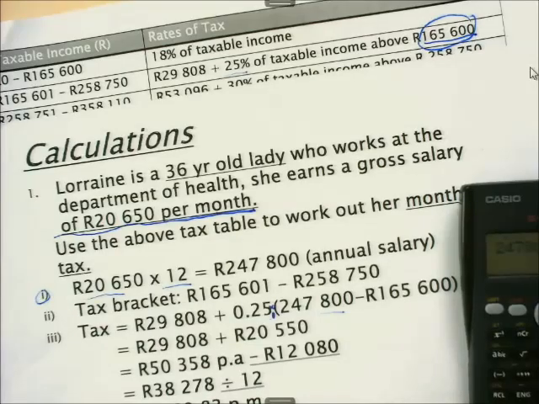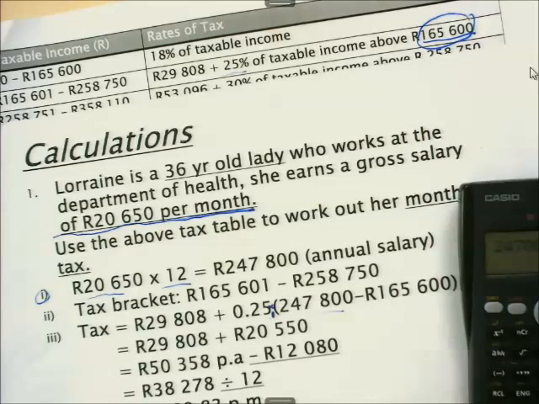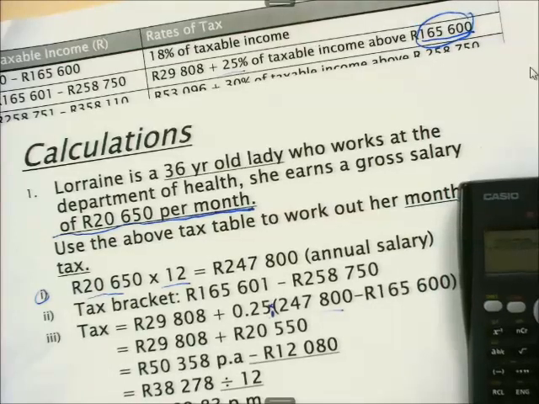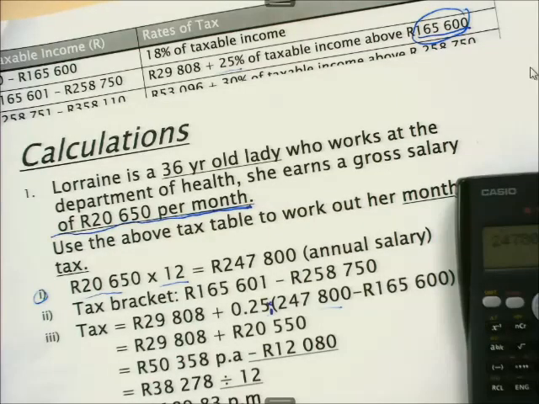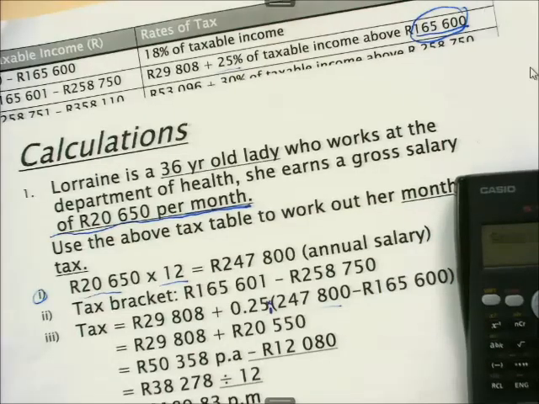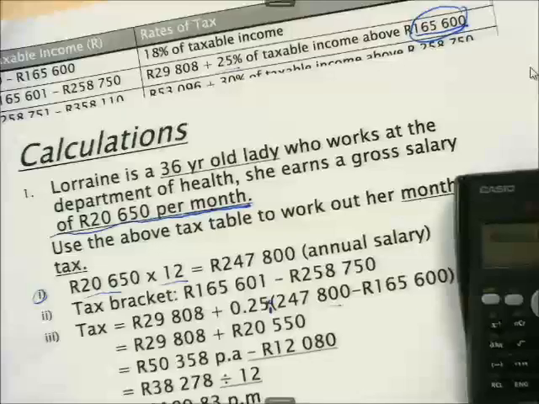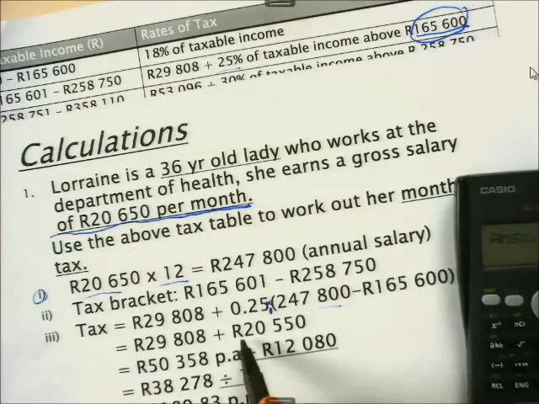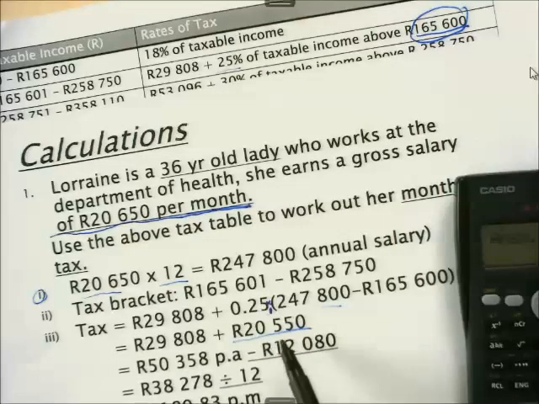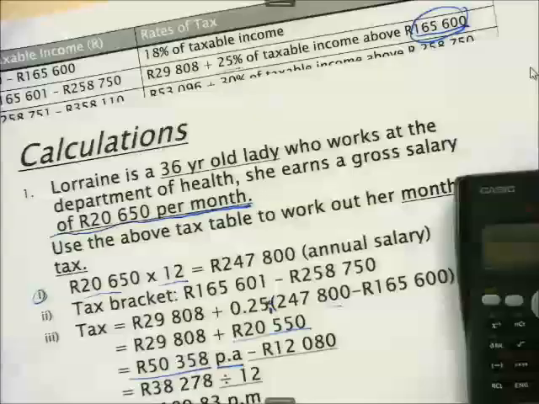247,800 minus 165,600, that equals 82,200. Then we multiply that by 25%, and that becomes 20,550. And then when you add 20,550 and 29,808, you end up with 50,358 per annum. Now let's go back to the question.